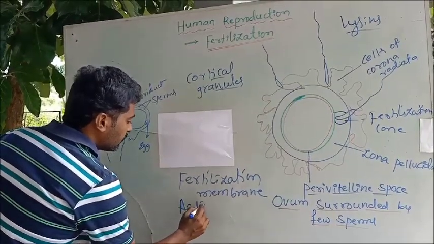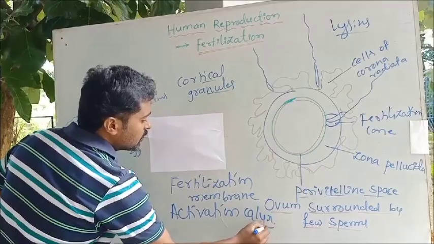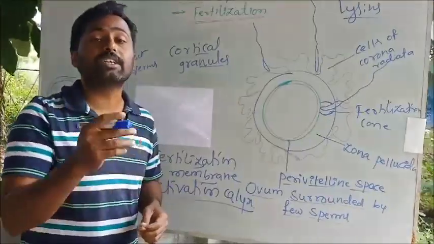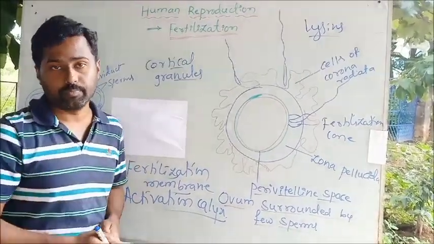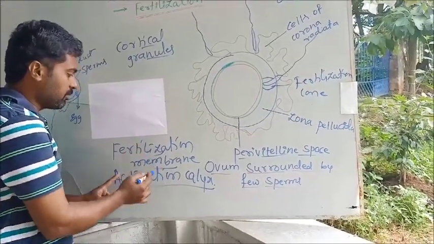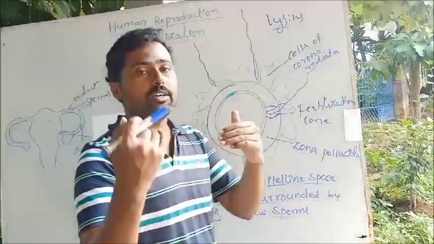activation calyx, is produced in the perivitelline space that prevents the entry of another sperm into the ovum. Okay, I will repeat. The fertilization membrane or the activation membrane is produced once the sperm enters the ooplasm.